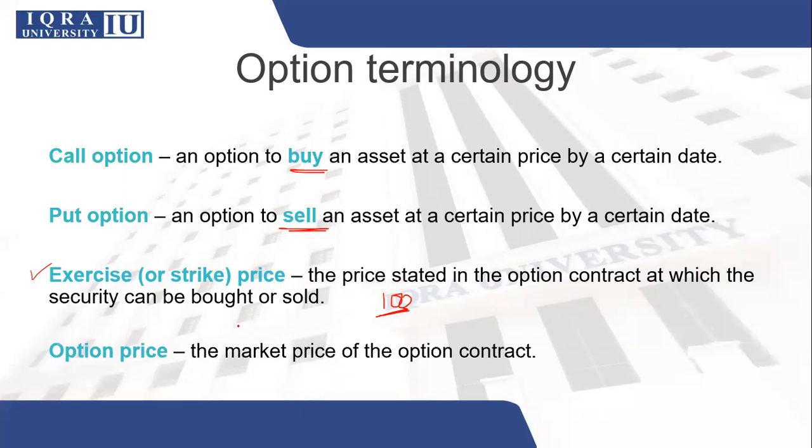The option price, the market price of the option contract, is the price at which you will have to purchase the option, which is also called your option premium. So this will be an advance payment that you will have to pay, and if you do not use the option contract at all, then the premium is the limited loss that you will have to bear. So if you have paid 5 rupees to purchase one option and you did not exercise that option, then these 5 rupees are lost. You will not get them back.